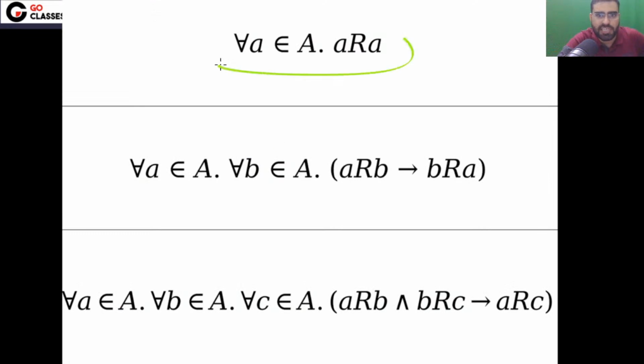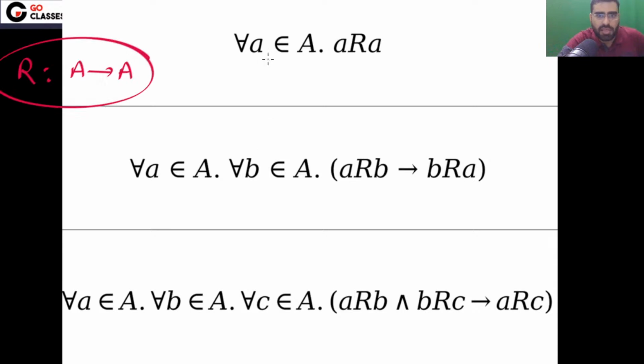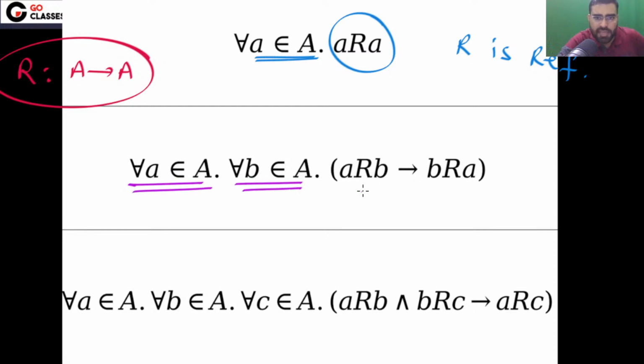Let's assume you have a relation R from set A to set A. For all A, if A is related to A, then we say that R is a reflexive relation. Now for all A, for all B, if A is related to B, then B is related to A; then we say that R is symmetric.